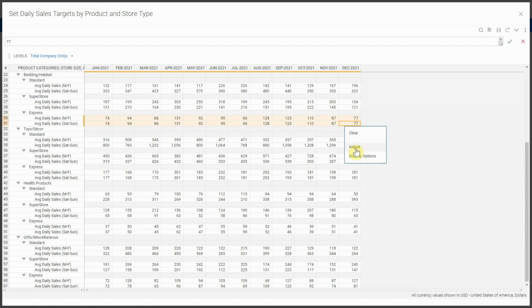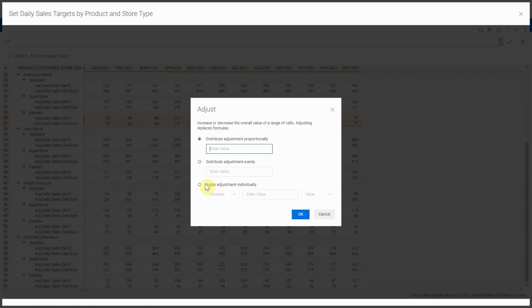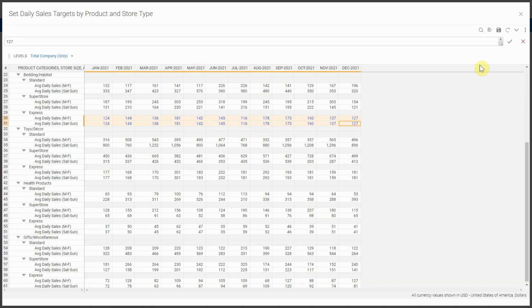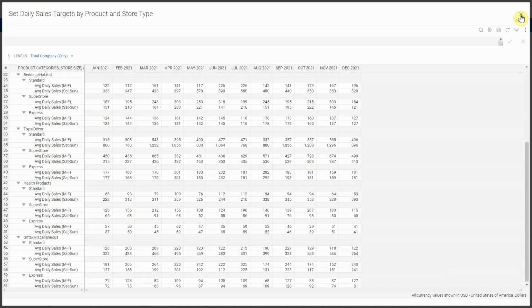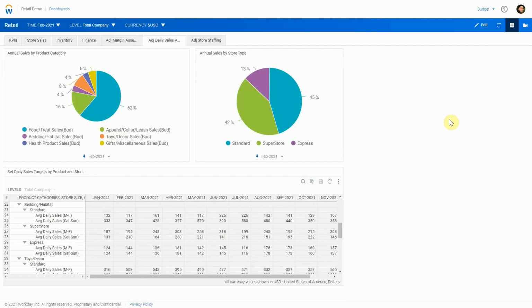By increasing the daily sales drivers for express stores by $50 and then saving those changes, when we come back out to view the charts, we can see the immediate impact to those charts, and those changes push across the entire model.